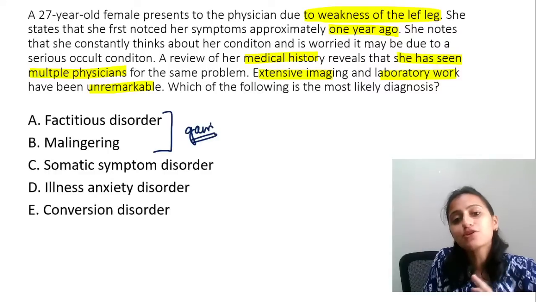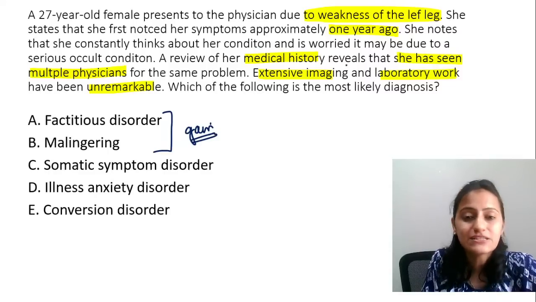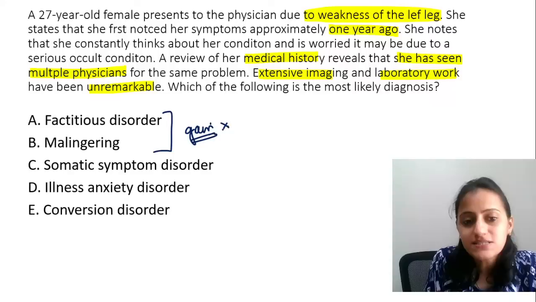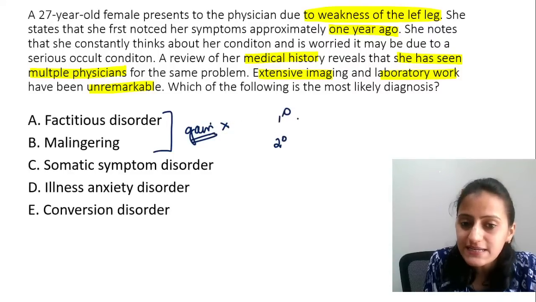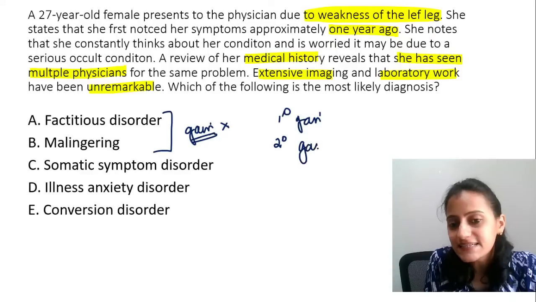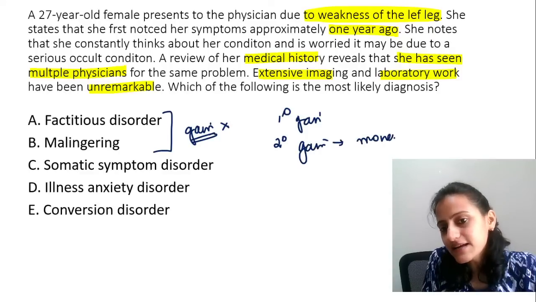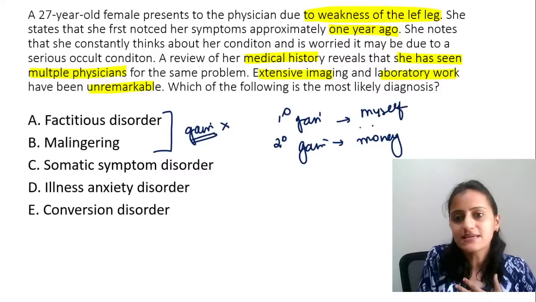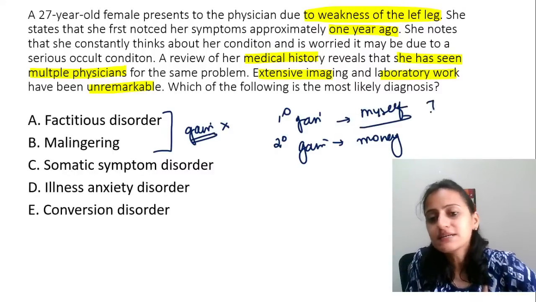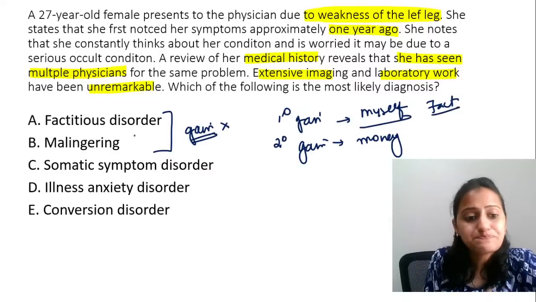No external gain, no internal gain, no wish for attention or affection. So this is not factitious or malingering. Malingering is primary or secondary gain? It is secondary gain, money and so on; that is malingering. Primary gain is primarily for myself, that is, I need attention and affection. Primary, that is factitious.